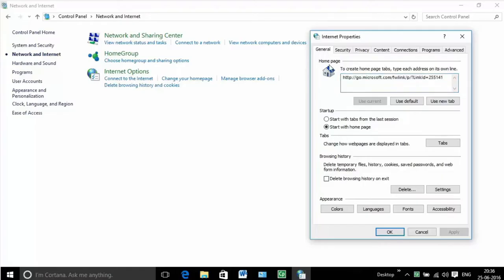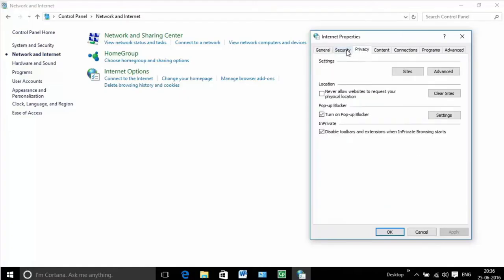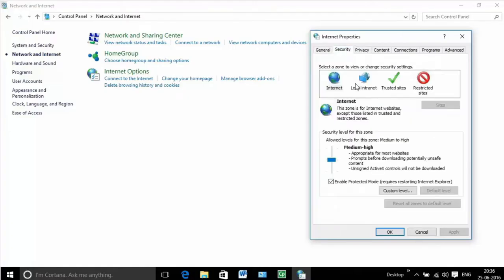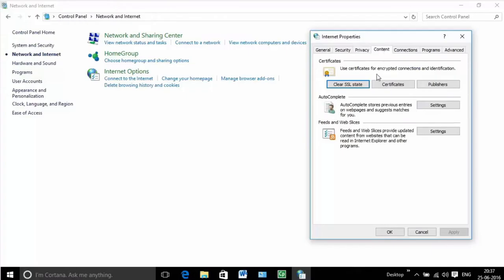General. This specifies the home page and color schemes and allows the user to delete Internet usage history. Security and privacy. These specify whether the computer should allow websites to undertake certain processes and download cookies. This panel also gives access to the inbuilt pop-up blocker, that is Windows XP SP2 and later, and the phishing controls, that is Internet Explorer 7.